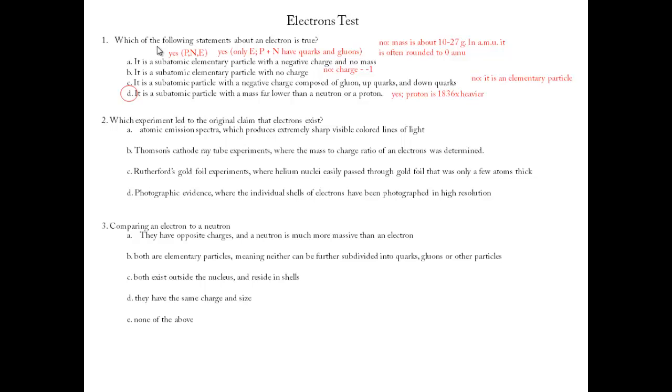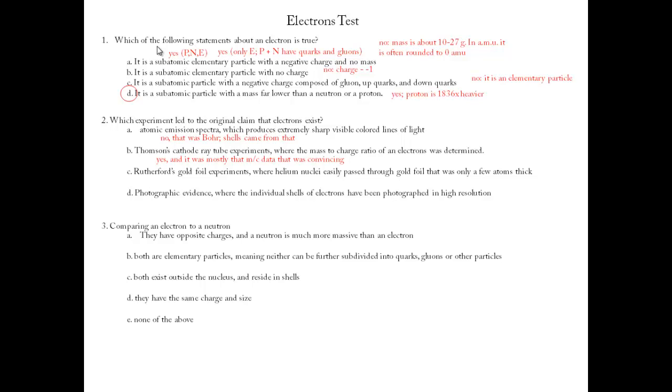You should remember that as Thomson's experiment. Okay, so it's not A. That was atomic emission spectra. That was the stuff that Bohr did that led to the idea of shells. Thomson's cathode ray tube experiments, you bet. His mass to charge data showed that electrons in fact exist, something 1,000 times smaller than a hydrogen atom.